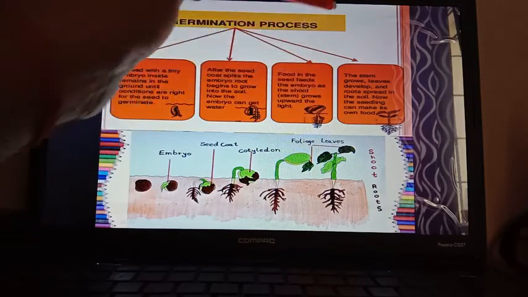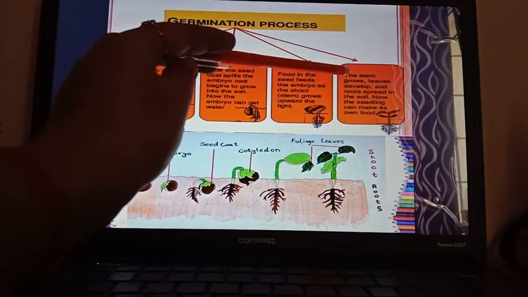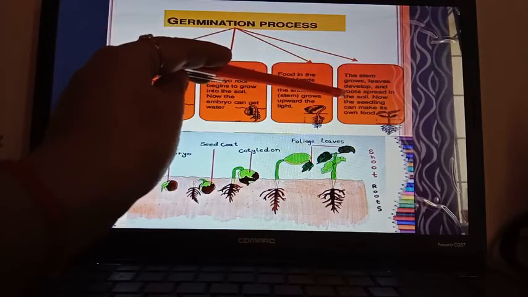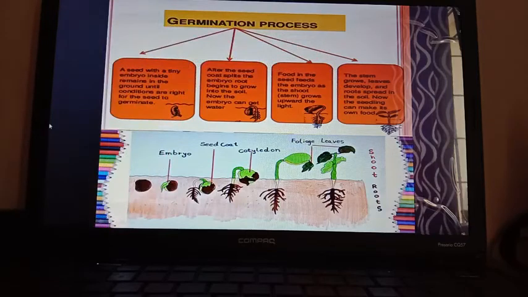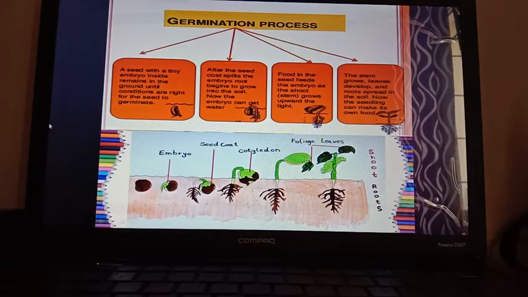The stem grows, leaves develop and roots spread in the soil. Now the seedling can make its own food. At that time the cotyledon can wither off. Till then the cotyledon is present in the seed.